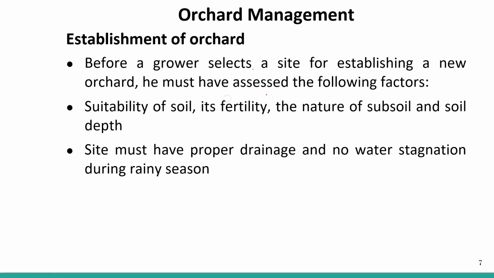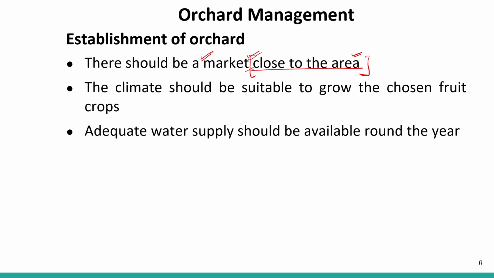The climate should be suitable. Very, very important. You must choose a type of fruit for your orchard that is suitable to that particular climate.